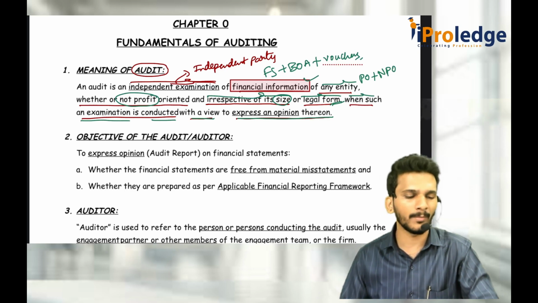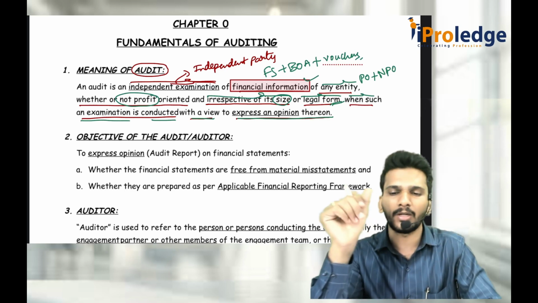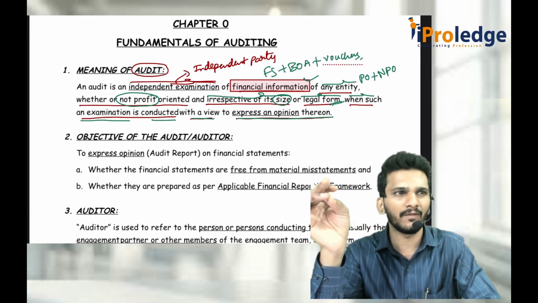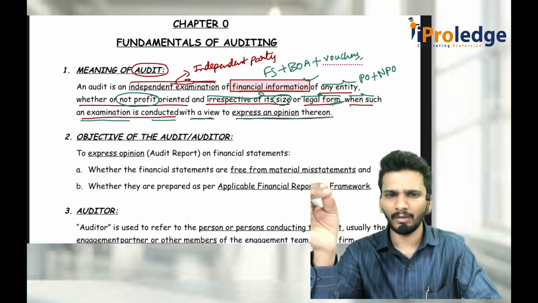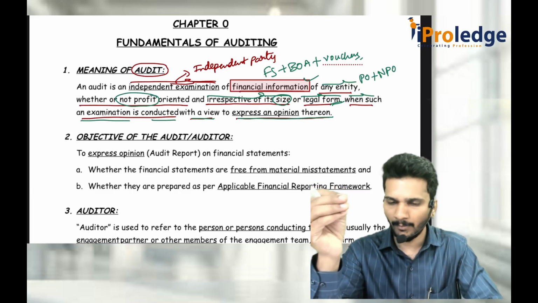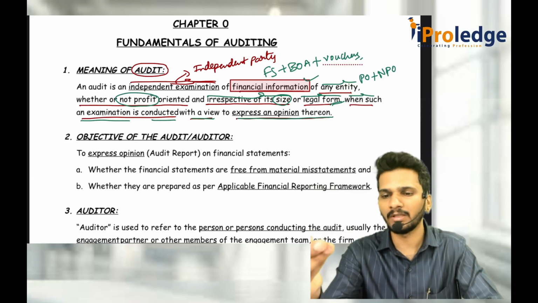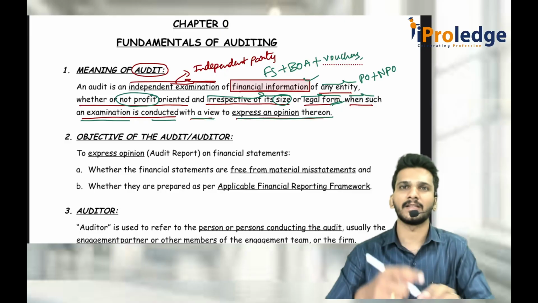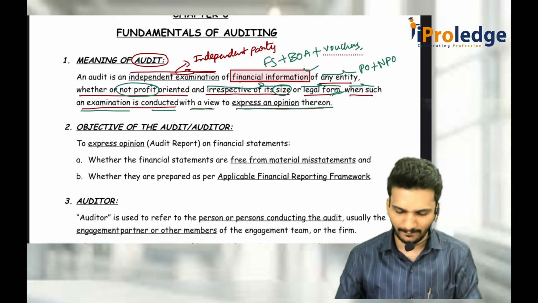What is audit? You should remember this definition very importantly. Audit is an independent examination of financial information of any entity, whether or not profit oriented, irrespective of size or legal form, when such an examination is conducted with a view to express an opinion thereon. We discussed this definition in some 4.5 minutes. In the regular class, we go over it for around 20 minutes with examples and all those things.